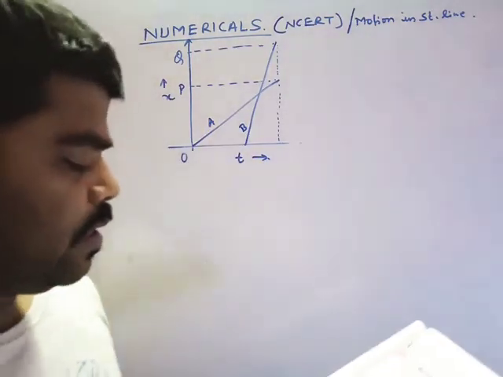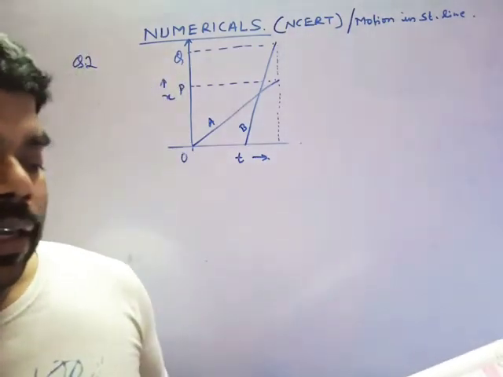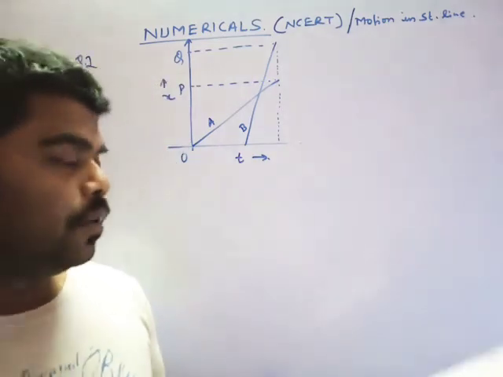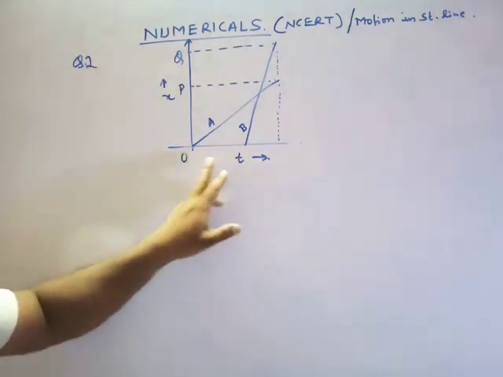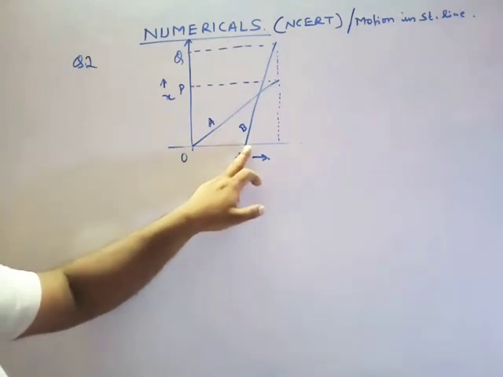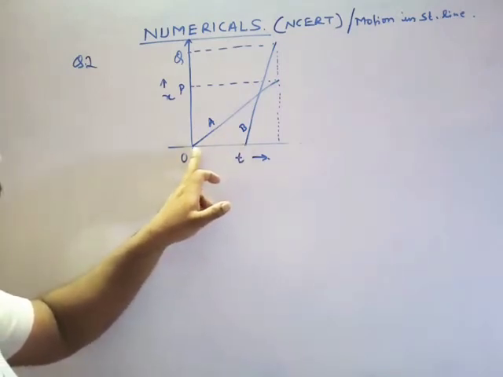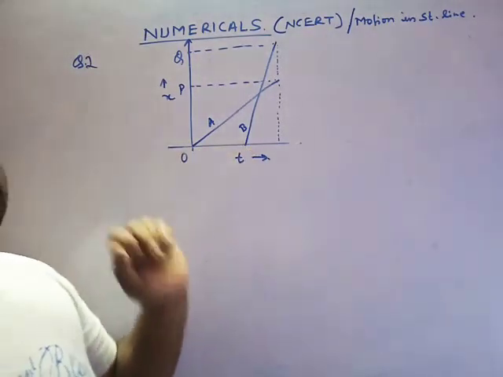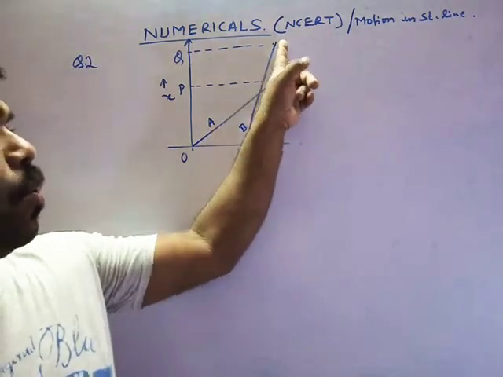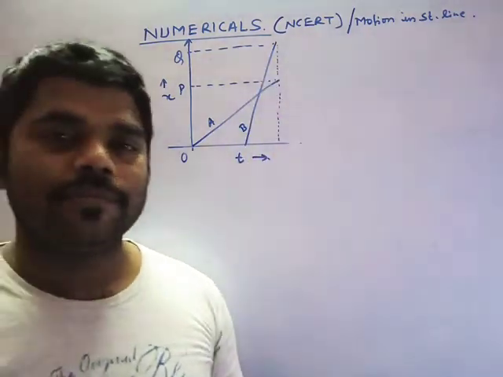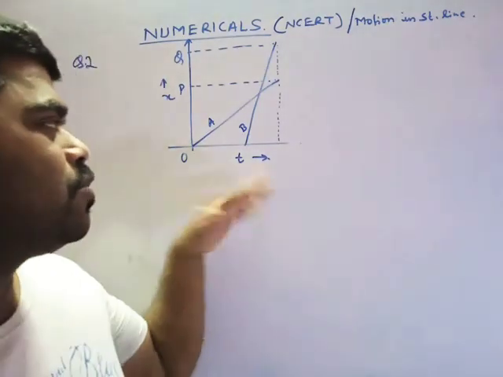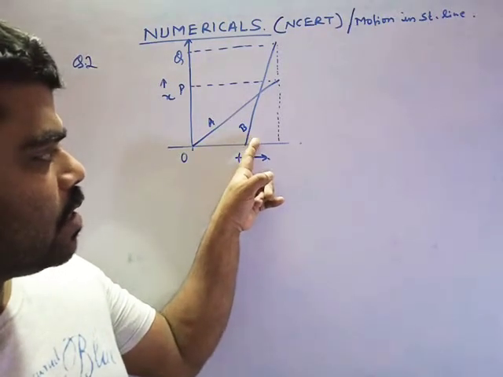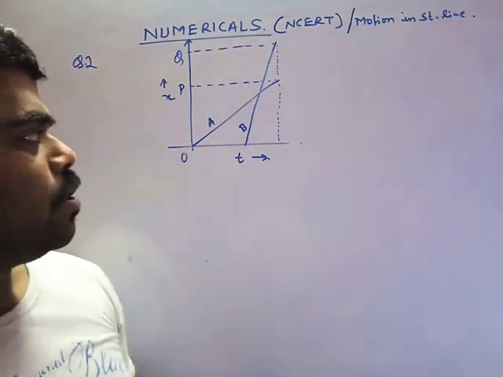Yes. In number 2, A or B starts from the school earlier than B or A. So according to the time duration, after some time t the B started, so definitely A starts earlier from the school than B. B ने कुछ समय के बाद शुरू किया, but they both reach home at the same time. Definitely it is only possible when your speed is greater. सो यानी कि B का स्पीड ज्यादा हो गया, तो देखो इसका स्लोप भी ज्यादा है. If you consider this theta and this theta, definitely this is greater than that of A, so B's speed is greater.